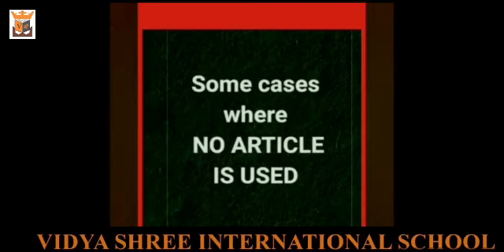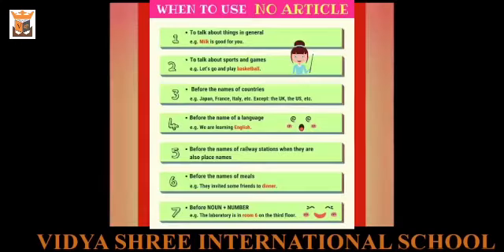Students, there are certain cases where we do not use any article at all. These cases are, first, when we talk about things in general. For example, milk is good for you. When we talk about sports and games, for example, let's go and play basketball. Before the names of countries, as I mentioned before. For example, Japan, France, Italy, etc. And the exceptions are the United Kingdom, the United States of America.